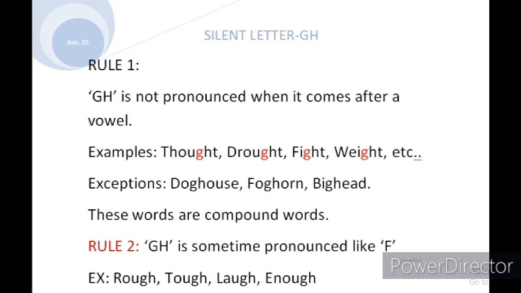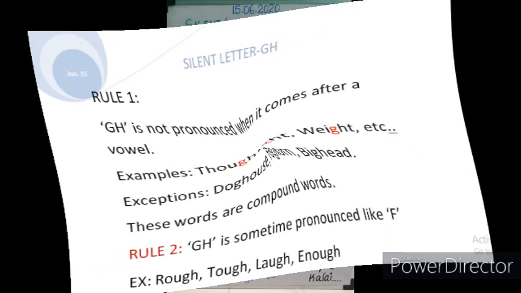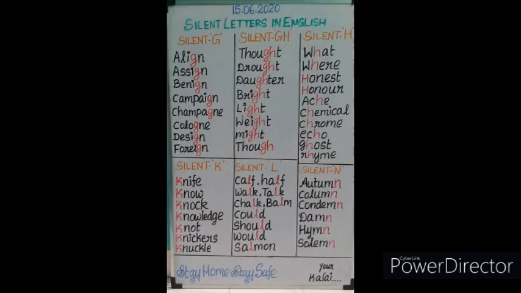Next, rule 2. GH is sometimes pronounced like F. For example, rough, tough, laugh, enough, cough, then draught. Okay students, now we will move to the words on the board. Silent GH: thought, drought, daughter, bright, light, weight, might, though.